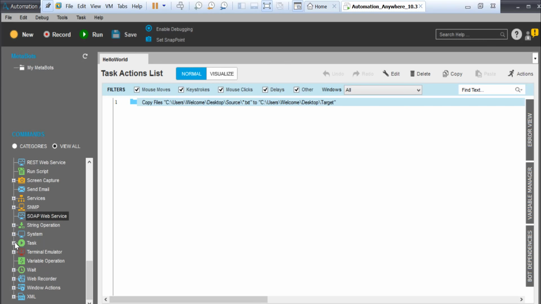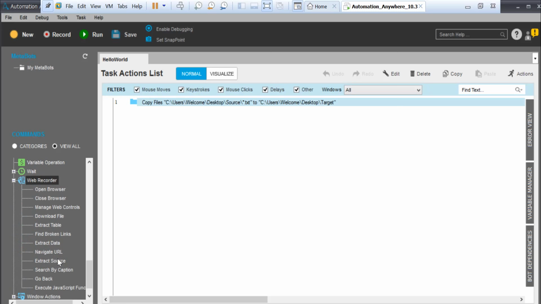Then you get a task, a lot of boring stuff. You can see all this. A web recorder, that's the kick-ass feature, you can say. Windows actions, XML files, you want to start with XML, stuff like that, right? Now let's not complicate things more.